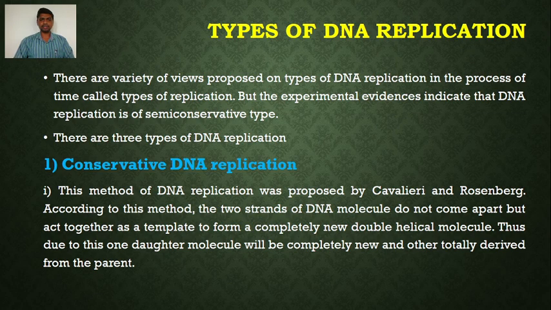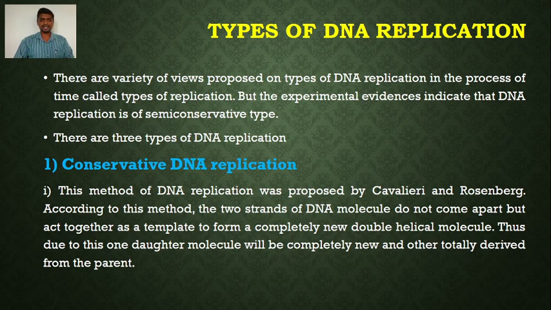So according to this method, in conservative DNA replication, the 2 strands of the DNA molecule do not come apart, they do not separate, but act together as a template to form a completely new double helical molecule. Thus one daughter molecule will be completely new and the other totally derived from the parent.